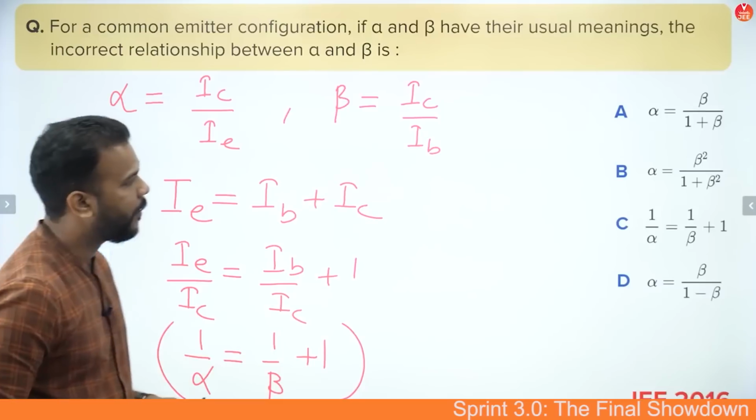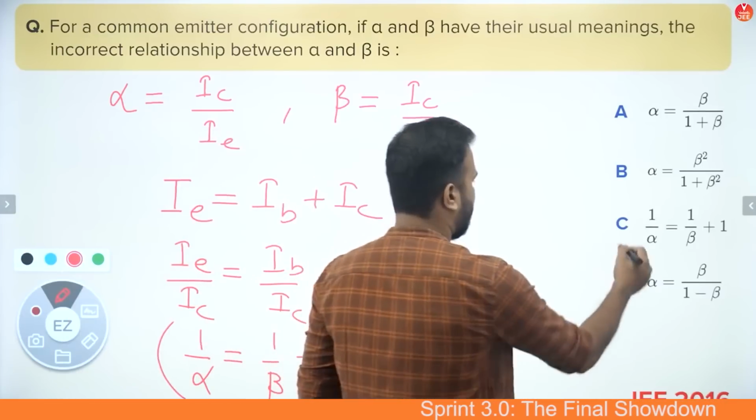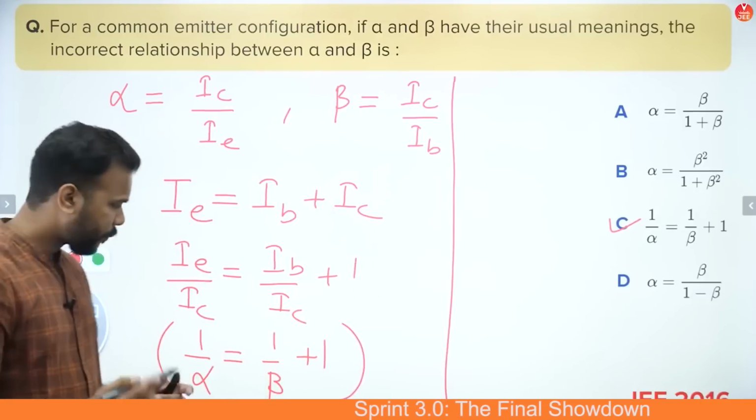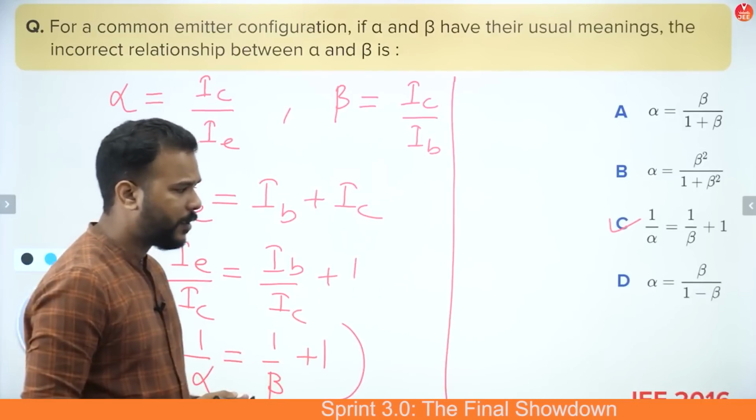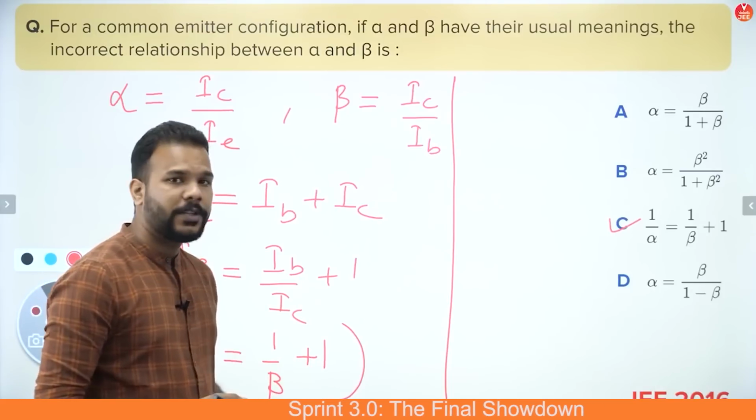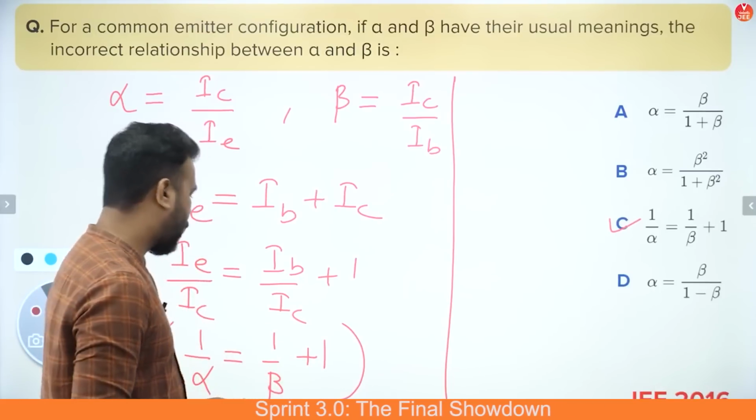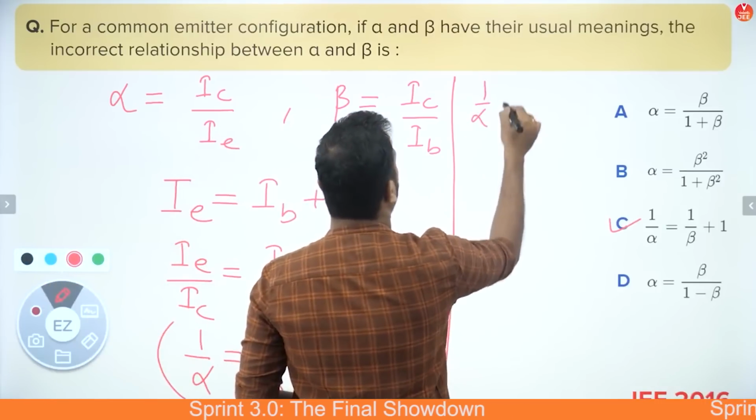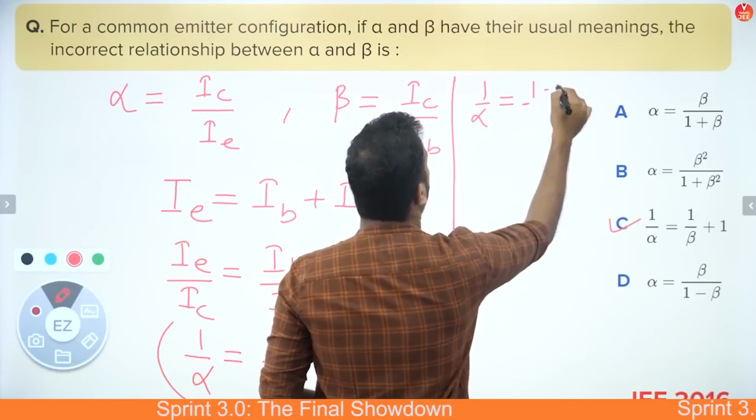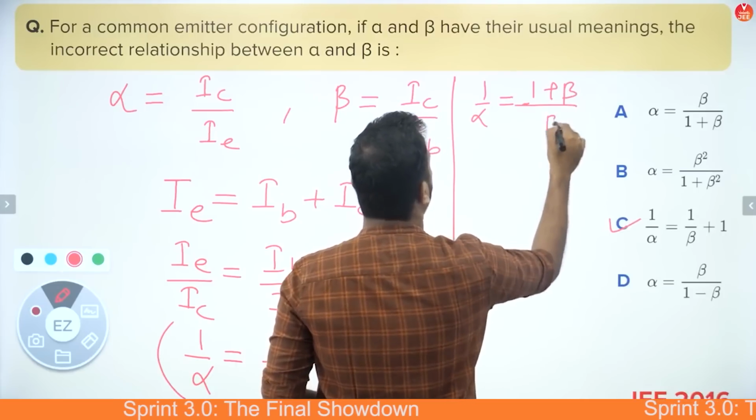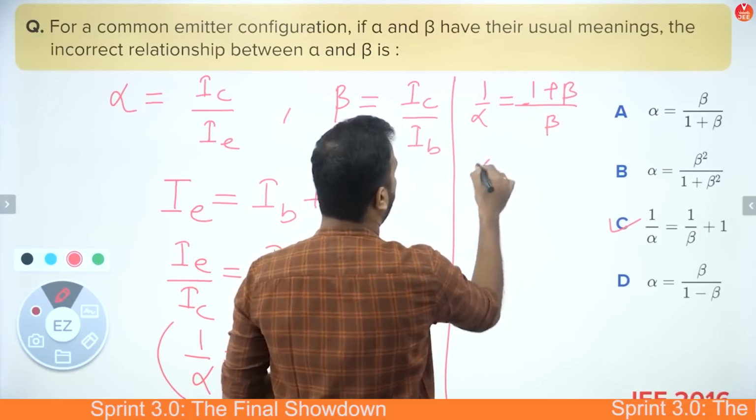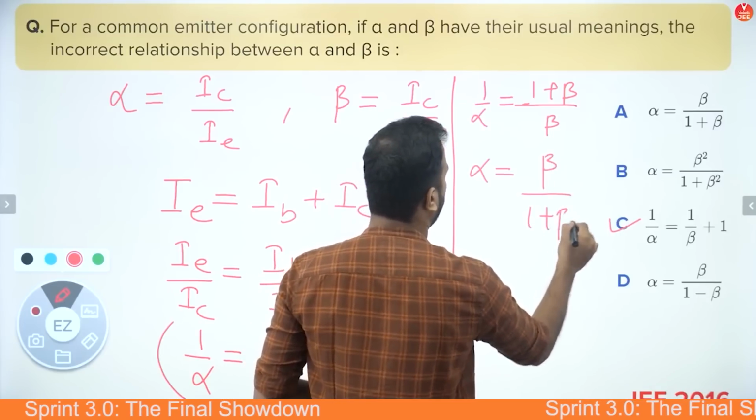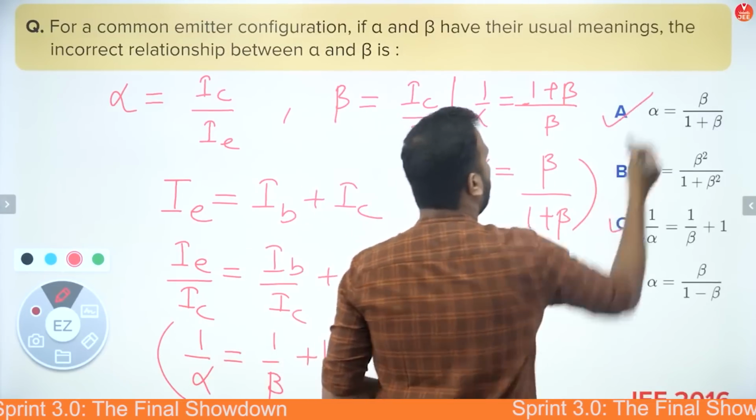Do we have our answer yet? Yes, we see that option C is the correct answer here, but just note that till this year of 2016, you used to have questions which had multiple correct answers. So that's why we'll try to rearrange this, and when we rearrange this, we get 1 upon alpha is equal to 1 plus beta by taking the LCM, and now I can say that alpha is equal to beta upon 1 plus beta. So that is also a correct answer, that is option A.